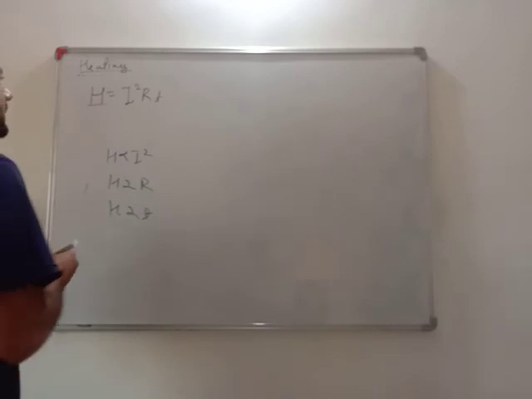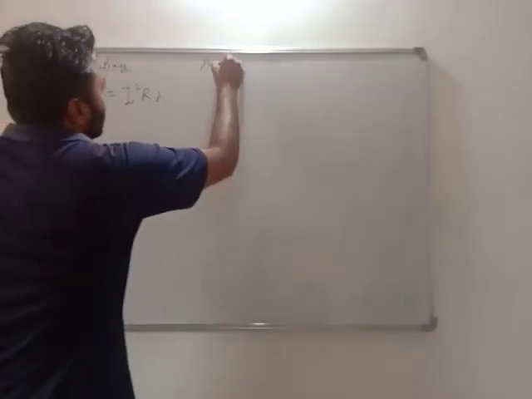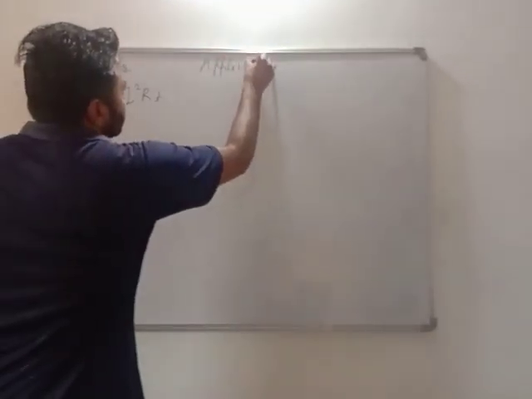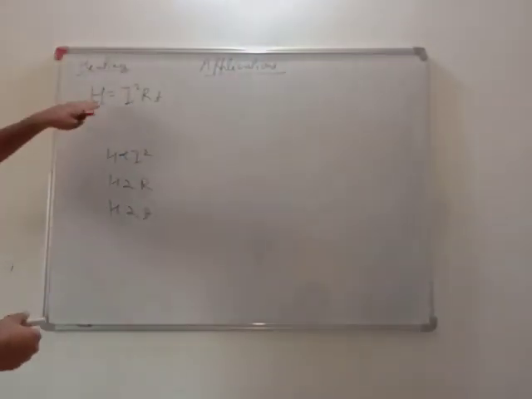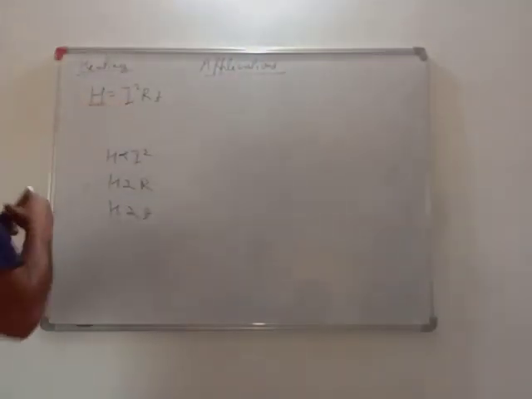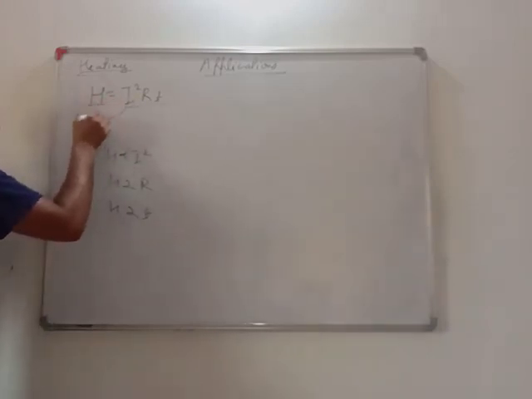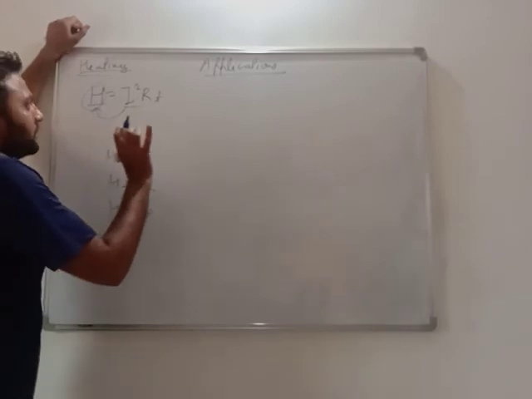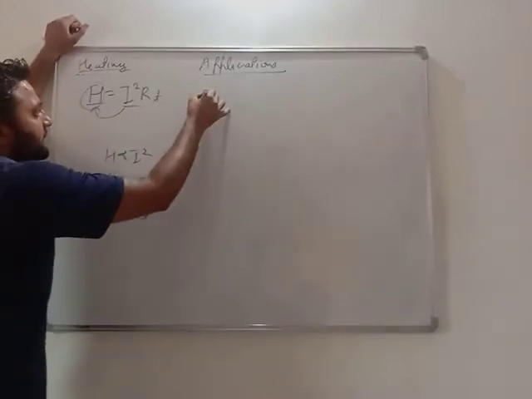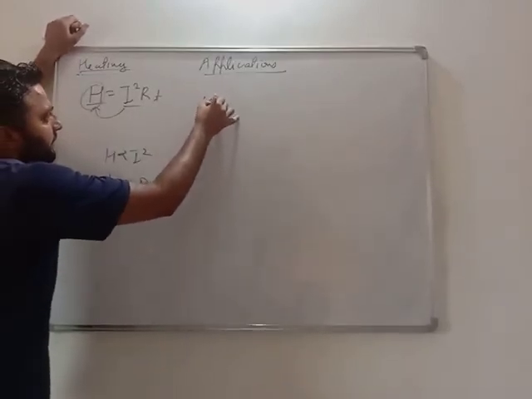Along with the examples, I will also tell you the applications of heating. See my dear students, if current is there, guaranteed heating will be there. The best example of heating is heating appliances.